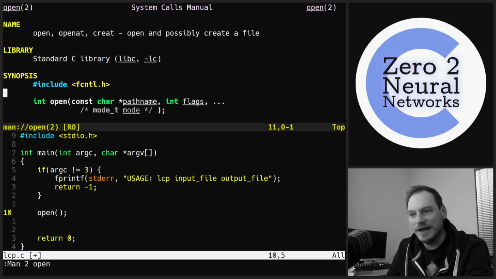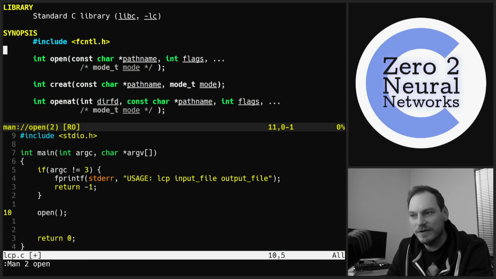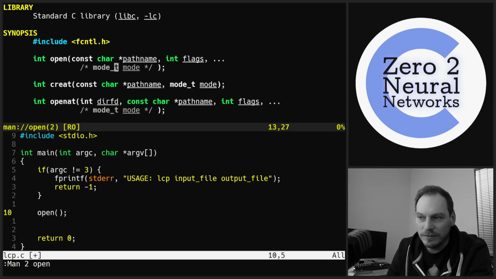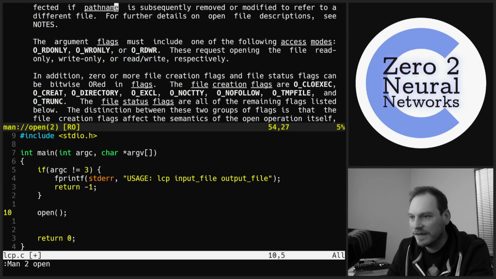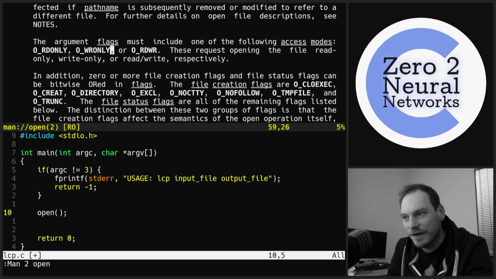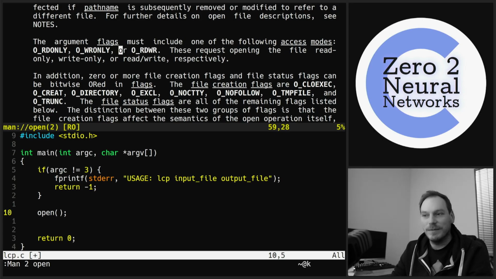So we need to include that to be able to use this open system call, and we need to supply the path name, flags, and then optional modes. And the flags are O_RDONLY, which obviously stands for read only, O_WRONLY, which stands for write only, and O_RDWR, which stands for read write. So that we have 3 possible flags, and they're pretty self-explanatory.